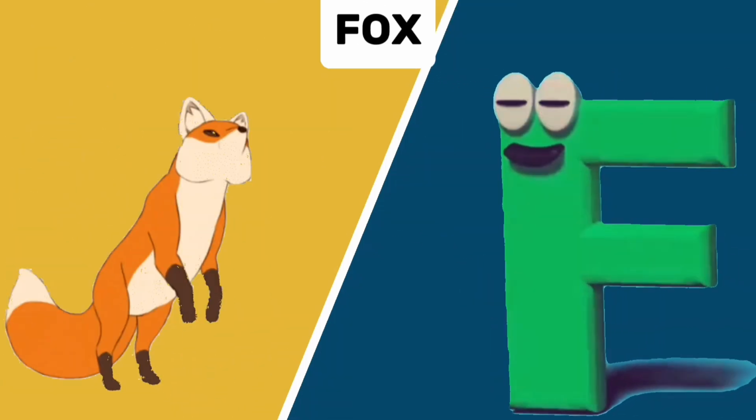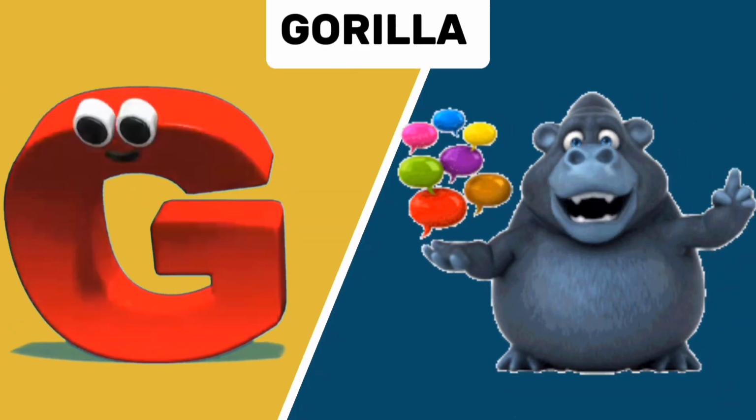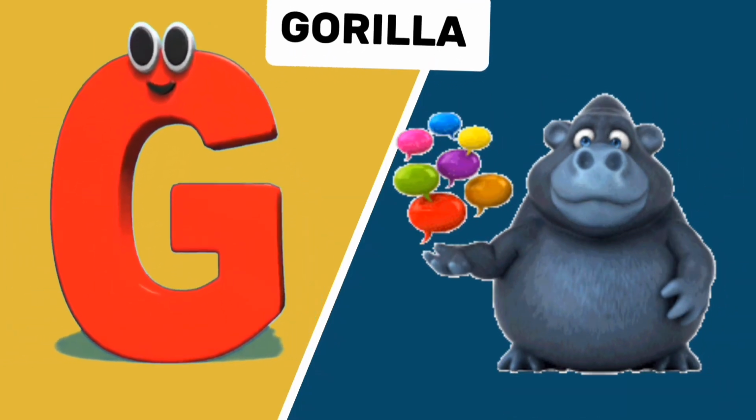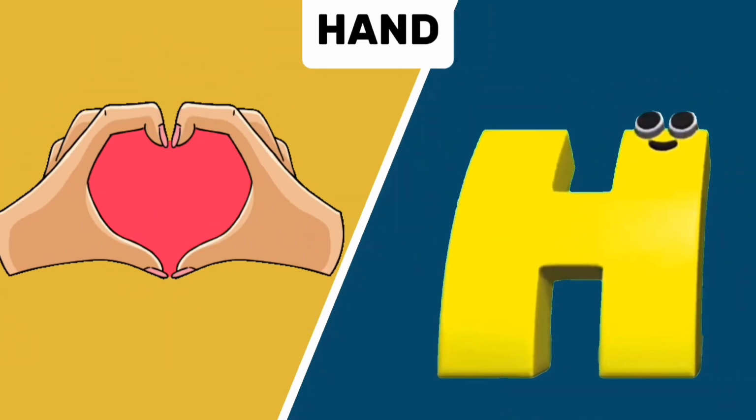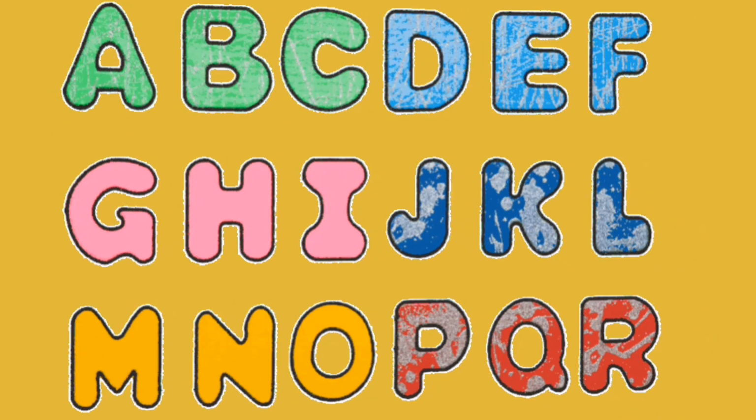F is for fox, f. G is for gorilla, gorilla. H is for hand, h. Say, sing, it's the letters of the alphabet.